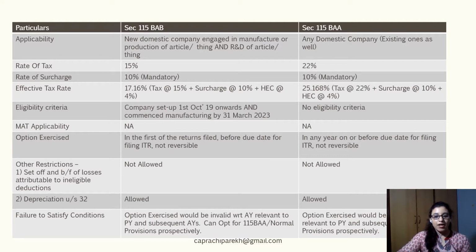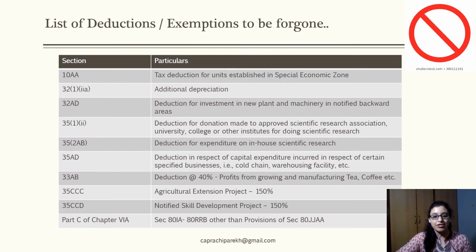Now coming to the next, we're going to look at the list of deductions and exemptions which have to be foregone by companies opting for either the scheme under section 115BAA, which is tax at the rate of 22%, or the scheme under section 115BAB for newly incorporated companies, which is tax at the rate of 15%. So under section 10AA, any tax deduction for units established in the special economic zone would not be allowed. The provisions pertaining to additional depreciation under section 32 would not be available.